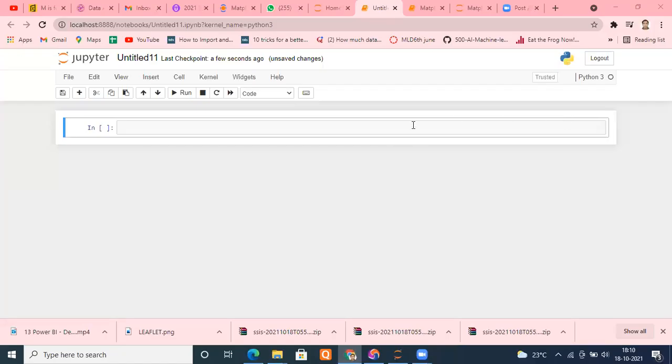So let us start. Last time I think we took 3 to 4 sessions on pandas, only because that was the most important library for data analysis, and we will use it in machine learning in future too. We are going to use that for sure. Pandas is the most important library. Those who have somehow missed that, please listen to those videos and practice. There are lots and lots of things available in pandas.